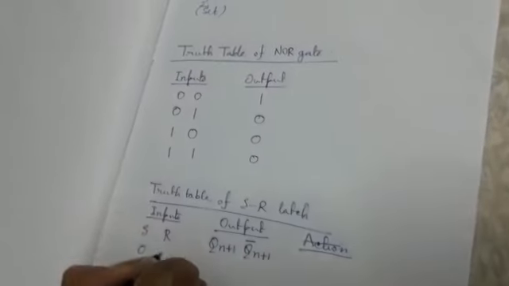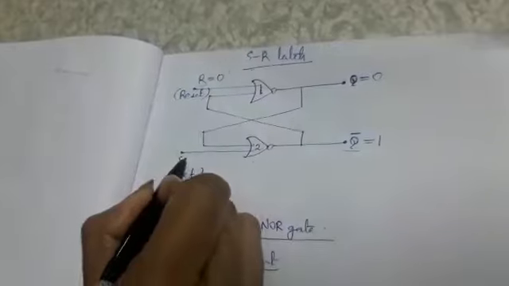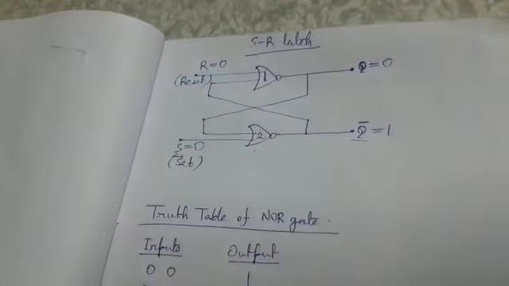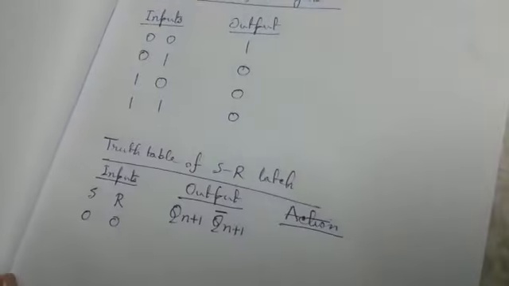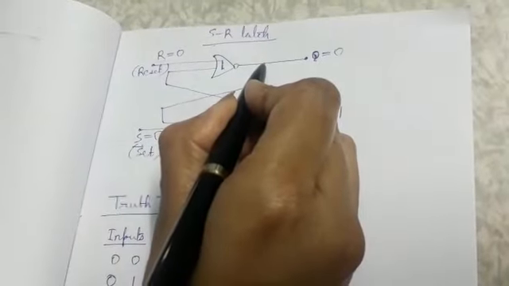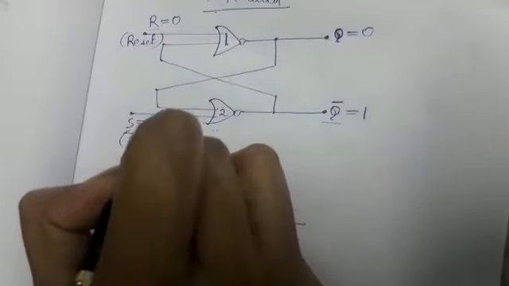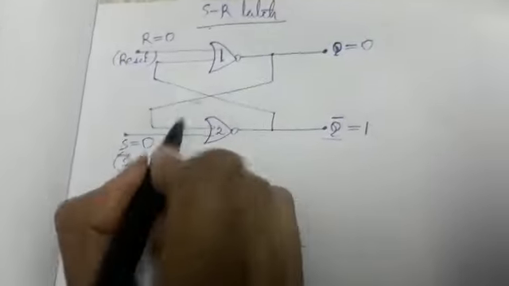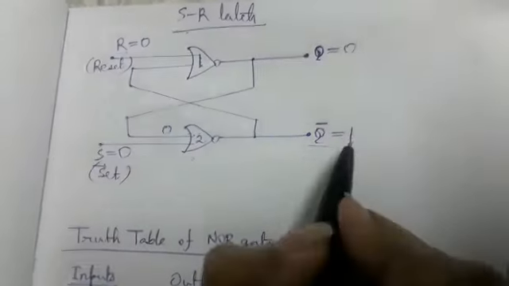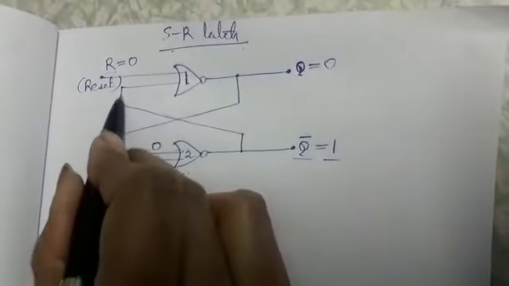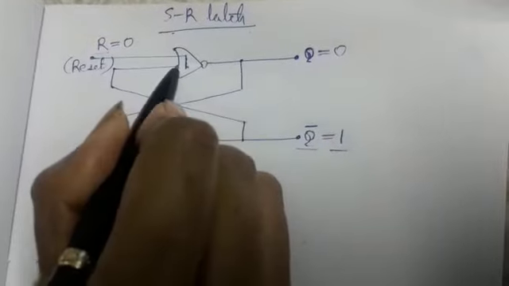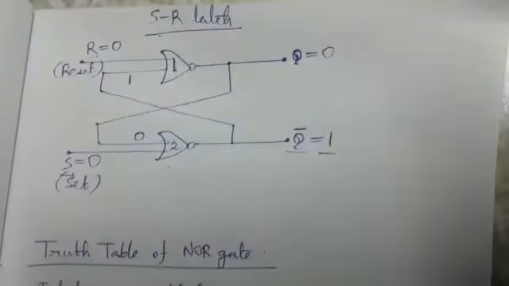Now we are putting S equal to 0, R equal to 0. Here we are giving both the inputs as 0. Now here this 0, that is the output of NOR gate 1, will be fed to the input of NOR gate 2. So here it will also be 0, and this 1 will be fed back to the input of NOR gate 1. So this will be 1.